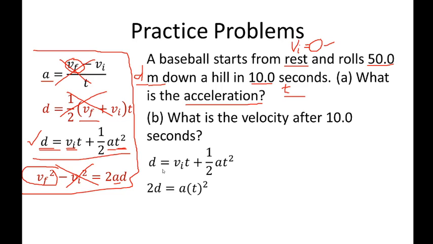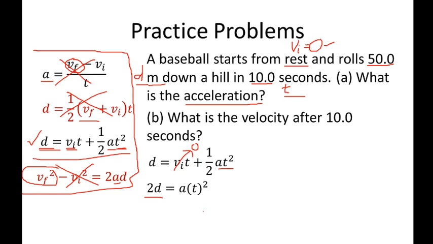In this problem, initial velocity is 0. Therefore, this term right here becomes 0. So we are left with D equals 1/2 AT squared. Do you follow? And then cross multiply, so that is D times 2. We have 2D, and then we have AT squared on the right side of the equation.